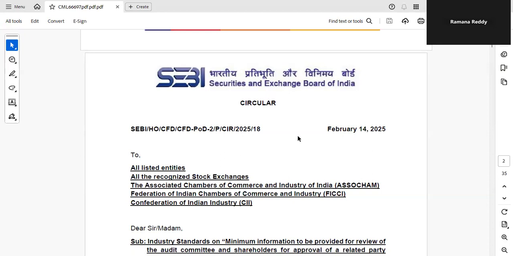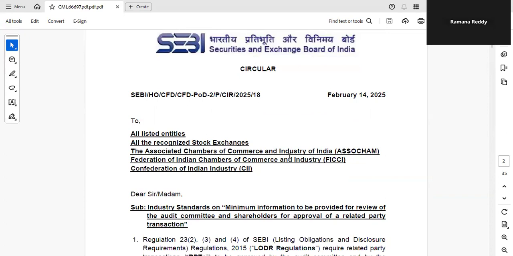Now we will discuss a very important topic. Securities Exchange Board of India, SEBI, latest circular dated February 14th, 2025. It seems to be complicated, but I'll make it very easy, very simple. It's only a format. And this is the industry standards on minimum information to be provided for review of the audit committee and shareholders for approval of related party transaction.